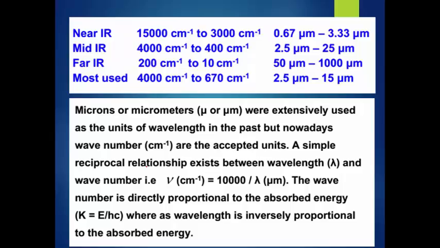Now we are going to discuss the regions. There are mainly three regions in IR spectroscopy: near IR, mid IR and far IR. Near IR is mainly considered as 0.6 to 2.5 micrometers. Mid IR is located between 2.5 and 25, and far IR between 50 and 1000. But the most commonly used is the mid IR range. Important.